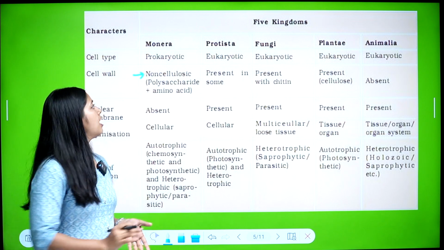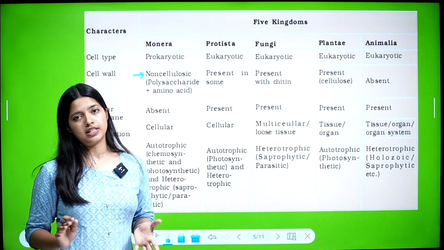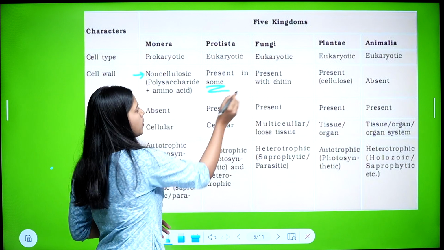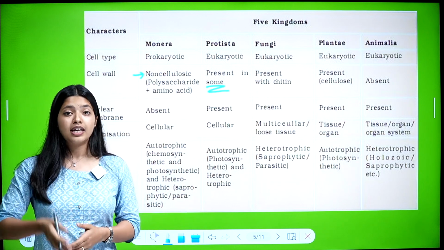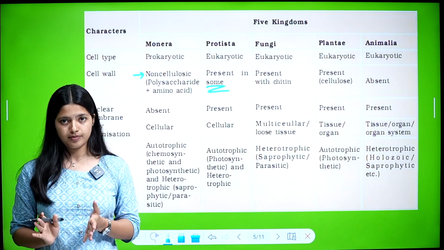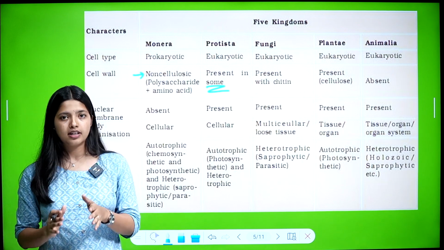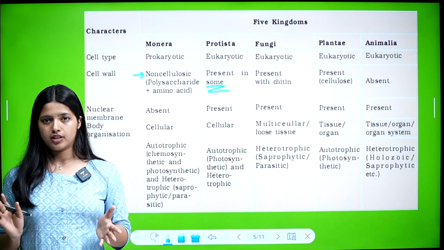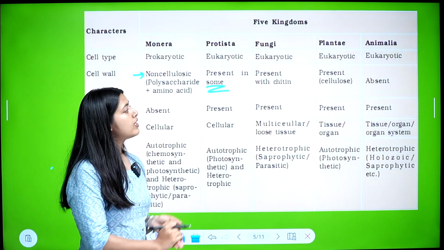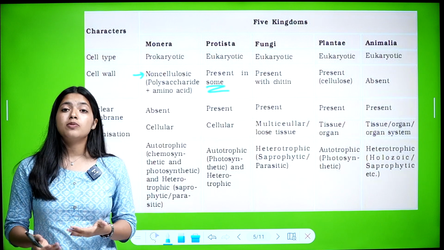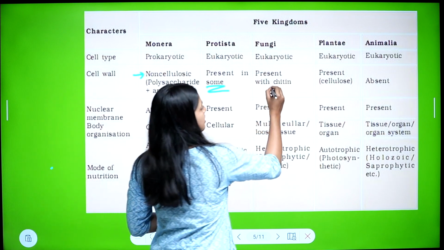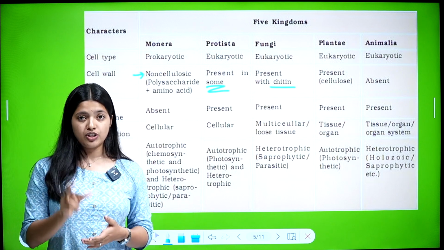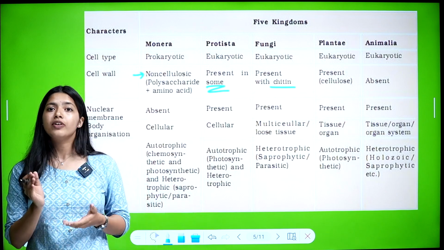Next, in Protista, the cell wall is present in some protistans, and if the cell wall is present, it is cellulosic. In fungi, the cell wall is present, but it is made up of chitin. Remember that term, chitin. So in fungi, the cell wall is made up of chitin.